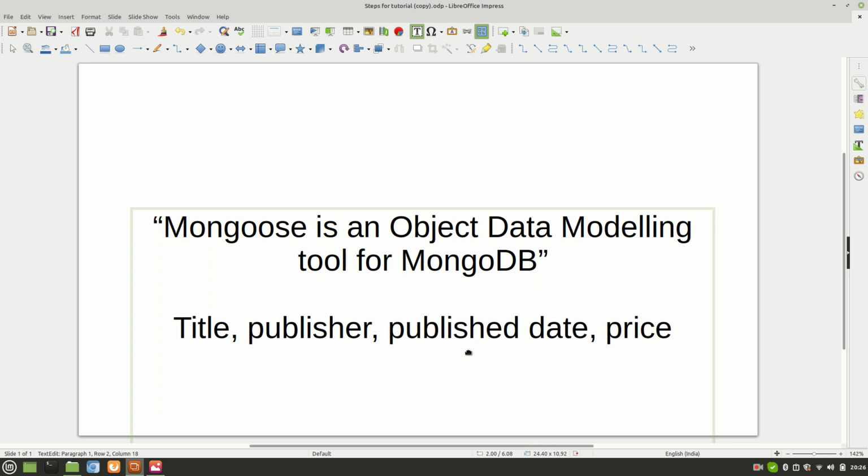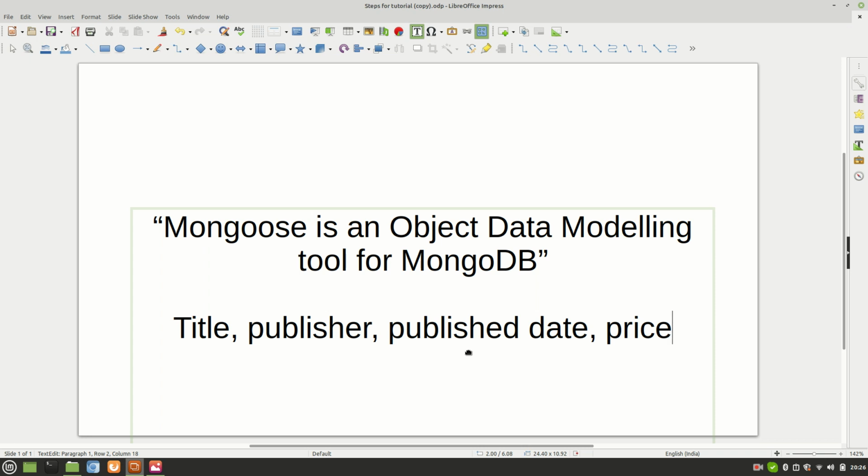But we cannot simply push this data just like that into MongoDB. We cannot push it like that. Someone has to create a model. Someone has to structure it properly, because we know that MongoDB stores data in the form of objects. So someone has to tell MongoDB the key value pairs. This is where Mongoose comes into the picture.